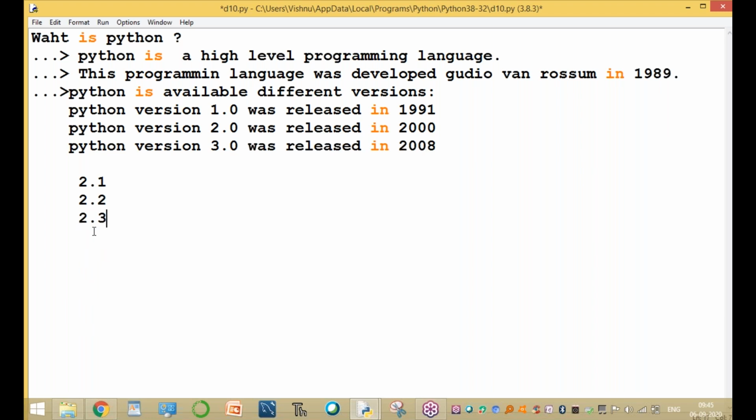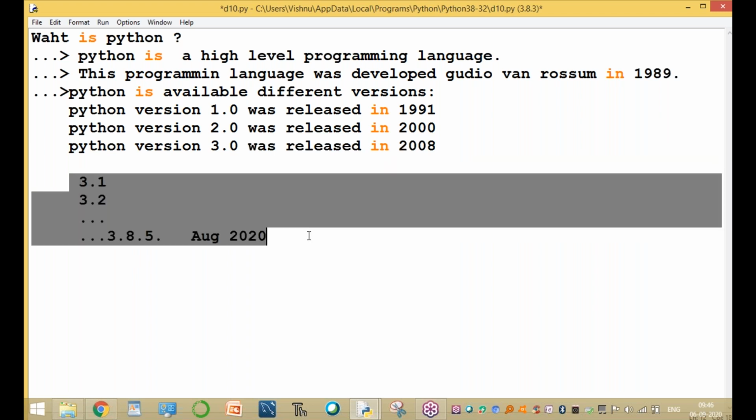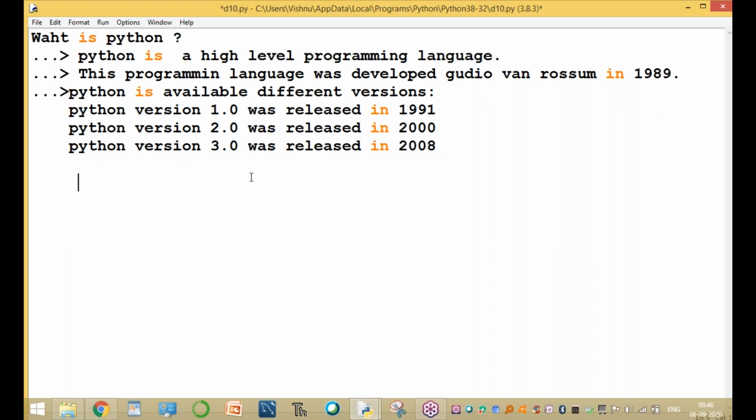Similarly, 3.0, 3.1, 3.2. The present latest version is Python 3.8.5, released in the market in August 2020. This is the recent release, after 3.8.3. All these are the different versions. Versions means, what is the difference between the first version and the second version? To enhance new features.